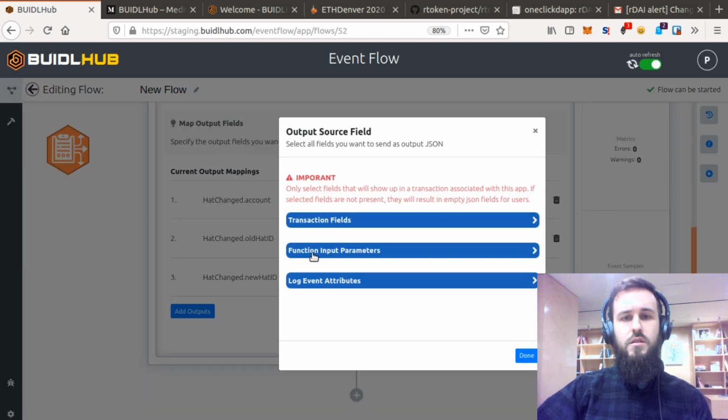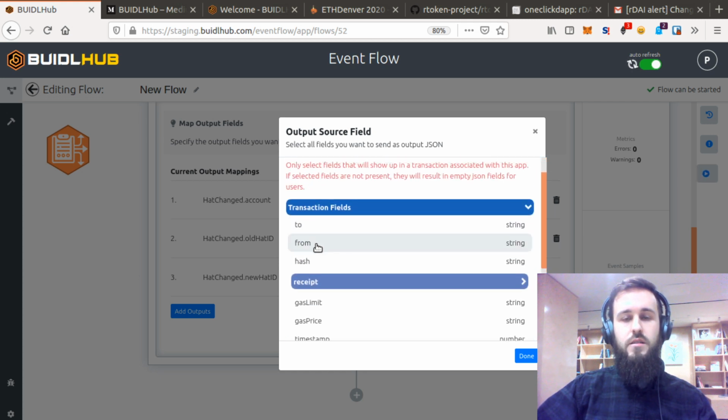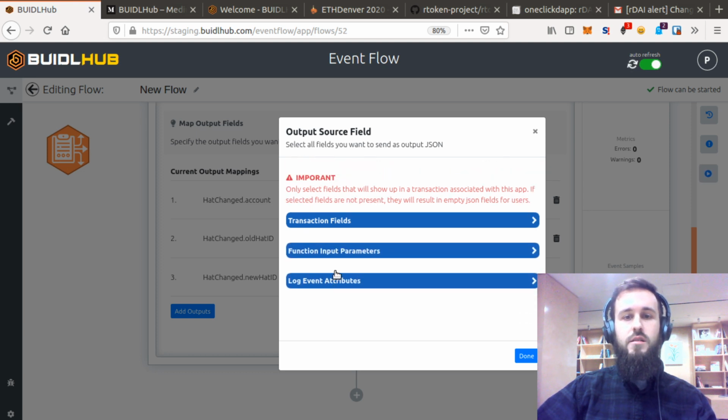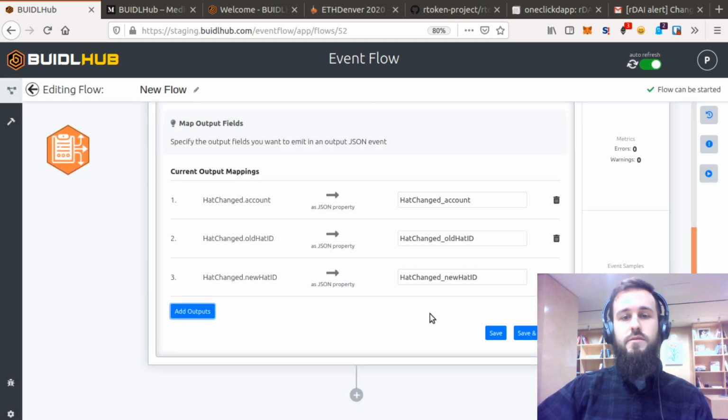But this is a very general tool. So if, for instance, you wanted to know every time the transfer function was called, you could pull off the from address, and then you wouldn't even have to look in these log events. That would tell you at least who is doing the transferring. Then you can inspect it and see whether it was a wallet or a contract, that sort of thing. But for now, we're just pulling off events.